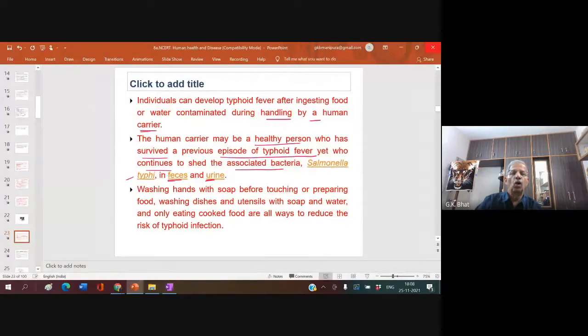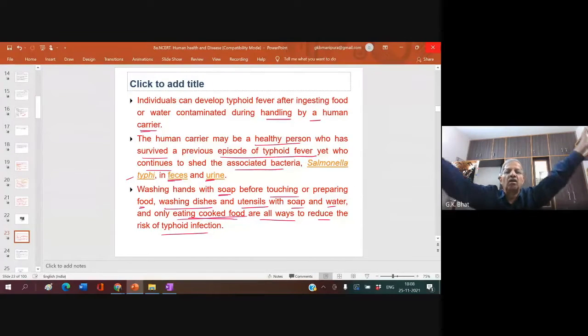but she became the root cause for spreading the typhoid. Washing hands with soap before touching or preparing food, washing dishes and utensils with soap and water, and only eating cooked food are all the ways to reduce the risk of typhoid infection. Many of us have a very good habit of eating pani puri on the roadside, and that pani, which gets all the eggs of human feces, through human feces, they come and settle in the pani puri.